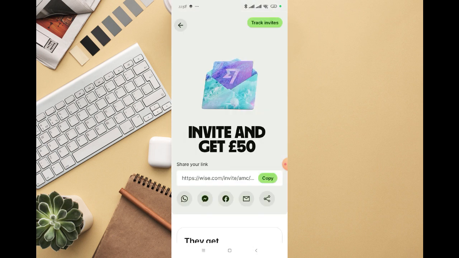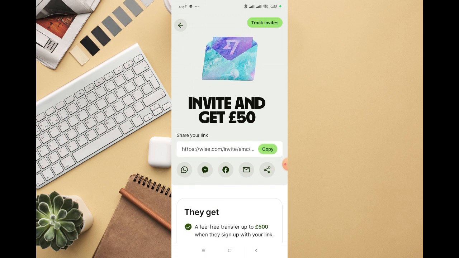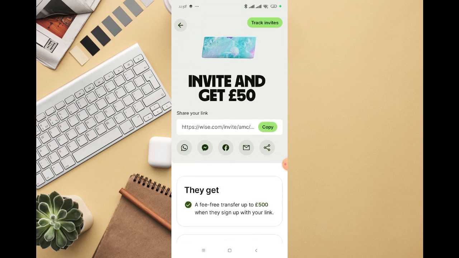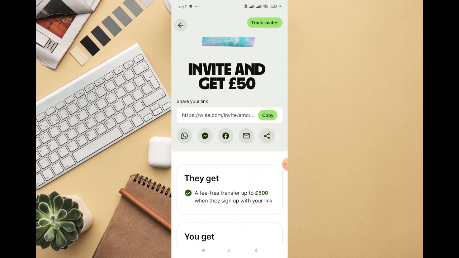Then this page will look like this, where you can generate your invitation code for your Wise account. Then click on copy, and you can also share to people who you believe will be interested in joining Wise. You can see share on WhatsApp, on Messenger, Facebook, email, and other platforms.